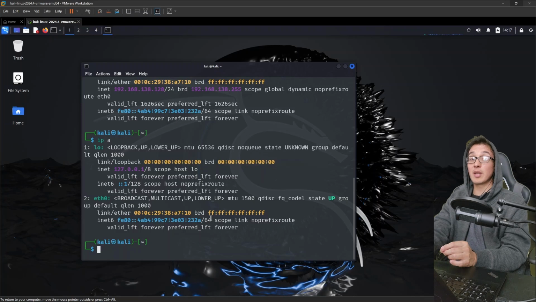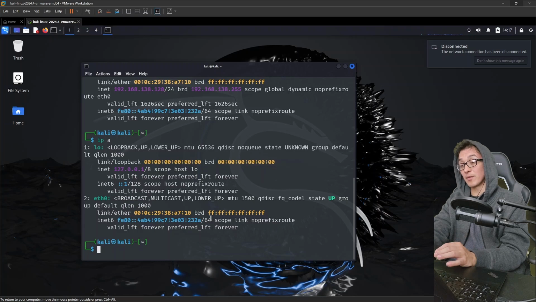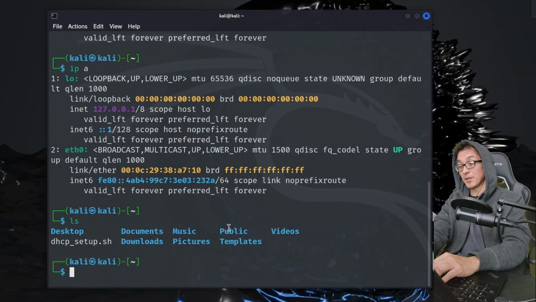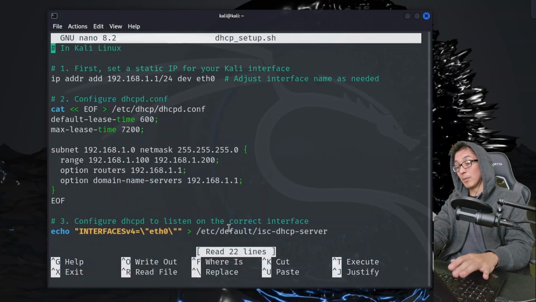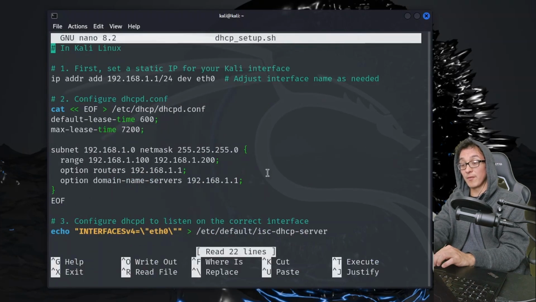That means we need to manually assign a static IP address, and then we can also use this network adapter to listen as the DHCP server. So over here, I have a script that we're going to run, and I'm going to put it in the description as well, but be sure to follow along with the video first before you go running that script, okay? So we see here we're going to assign a static IP for our Kali interface. Notice that that's for eth0. So if your interface is named differently, make sure you change it here.